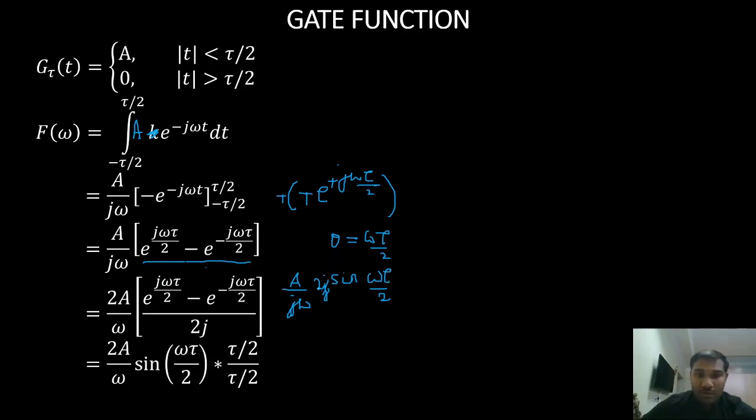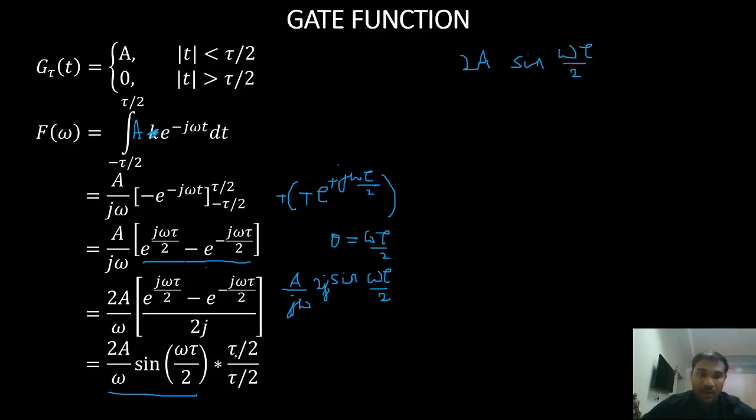Sorry, there's a 2 here. So 2a by omega sine omega tau by 2. Now I'm just multiplying this term with tau by 2 and dividing it with tau by 2, just to get it in the form of a sampling function. So that is how my Fourier transform looks. I'll multiply and divide by tau by 2. So I'll have 2a sine omega tau by 2.